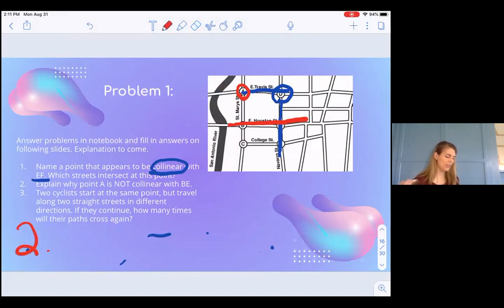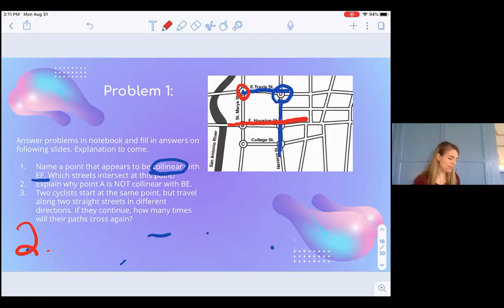Looking at the second question, you can see that BE, its line, is going horizontal straight across here, and A is above it. So point A is never going to intersect the path of that line. So it cannot be collinear with BE.